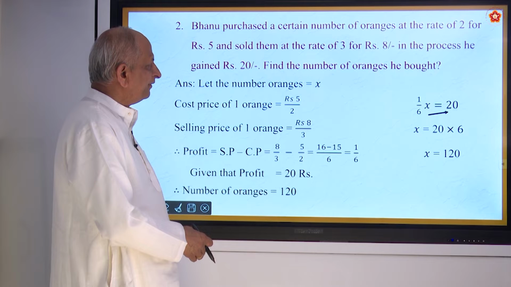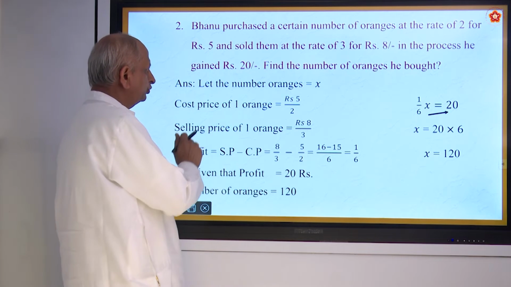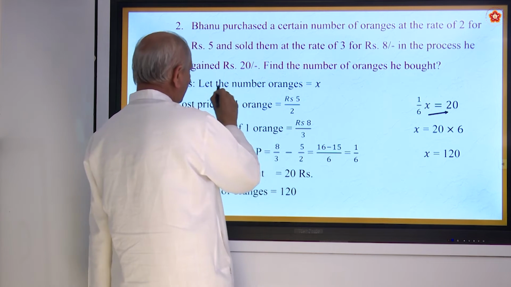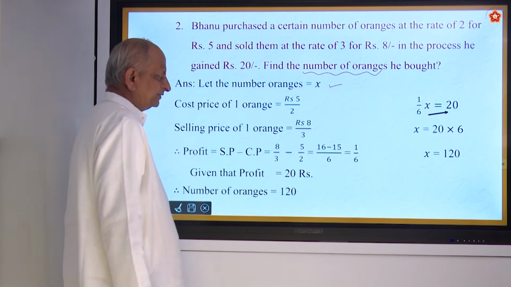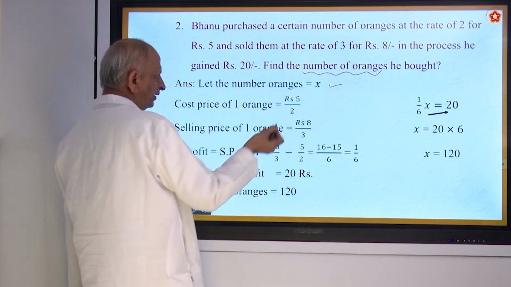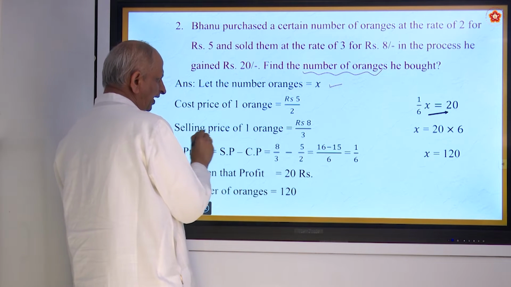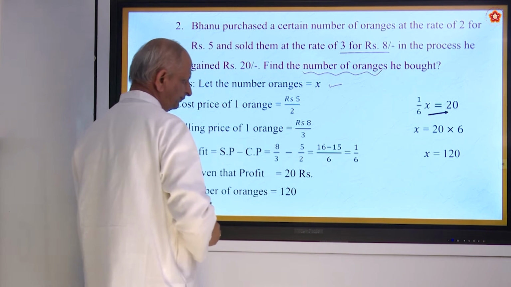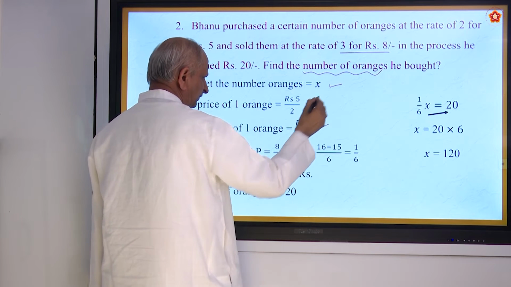Bhanu purchased a certain number of oranges at the rate of 2 for 5. 2 for rupees 5. So for 5 rupees he purchased 2 oranges. So let the number of oranges be x. Whatever they ask, that you must take as x. So cost of 1 orange will be, 2 cost 5 rupees, so 1 costs 5 by 2. Something like 2.5 rupees. Selling price of that orange: sold at the rate of 3 for 8 rupees. So that will be 8 by 3. That is selling price. This is the cost price.